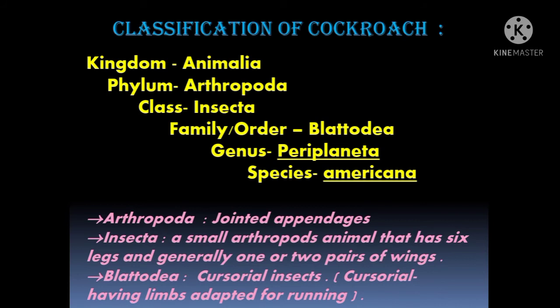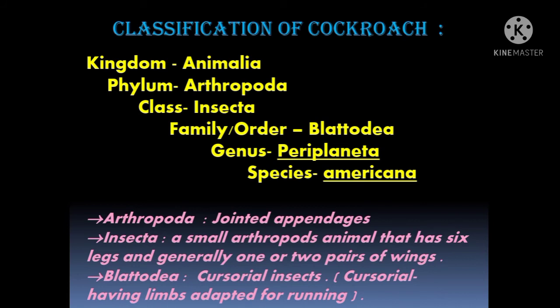Okay? Family and order, Blattodea. What is Blattodea? Cursorial insects. And what does cursorial mean? Having limbs adapted for running. They use their legs for running. Genus Periplaneta, species americana. So the scientific name of cockroach is Periplaneta americana.